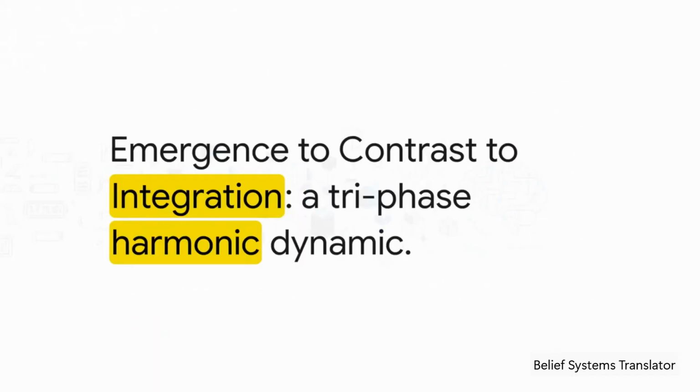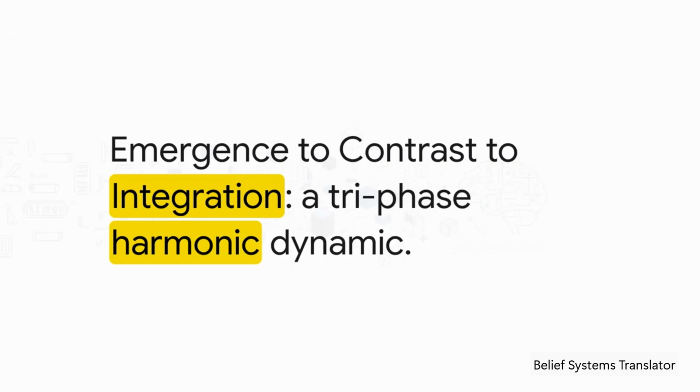The tool translates this as a basic informational cycle: emergence, then contrast, then integration. The one is the primary pattern emerging. The two is polarity and contrast, just like separating light from dark. The three is the feedback loop that integrates them, which then goes on to produce complex systems or all things. It's describing a tri-phase harmonic dynamic, which is essentially just a three-step cycle of balance that creates everything around us. It proves that the underlying patterns of creation are totally identical, whether you're reading a text from the ancient Middle East or ancient China.